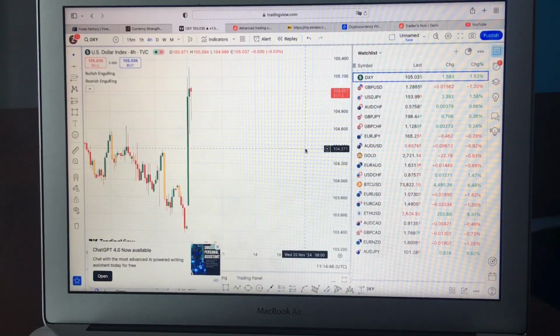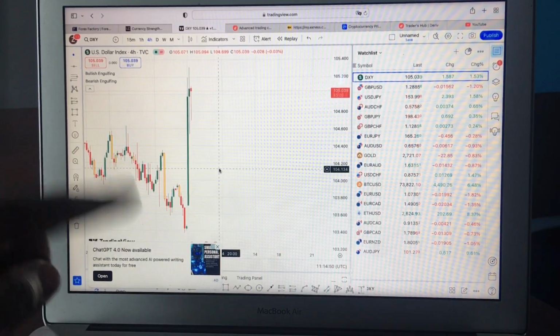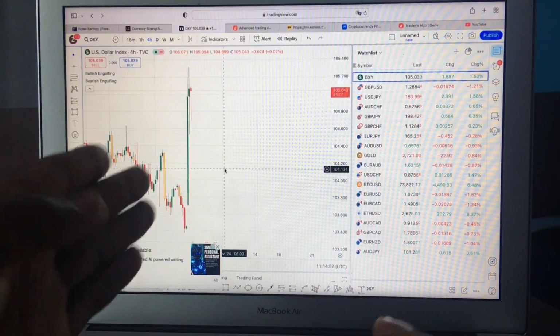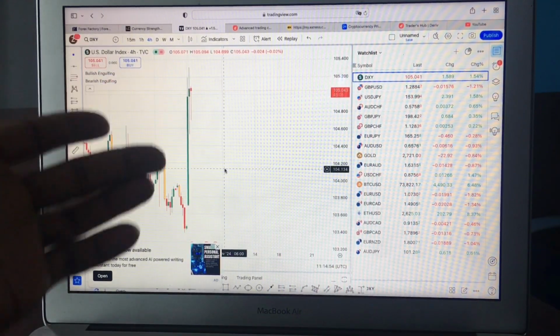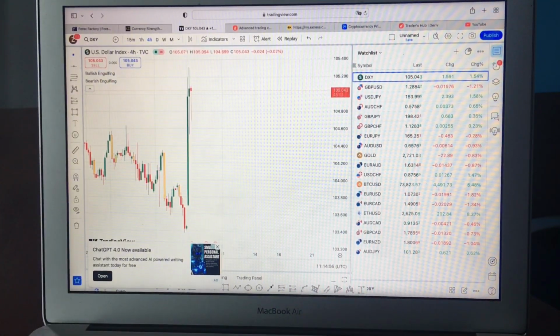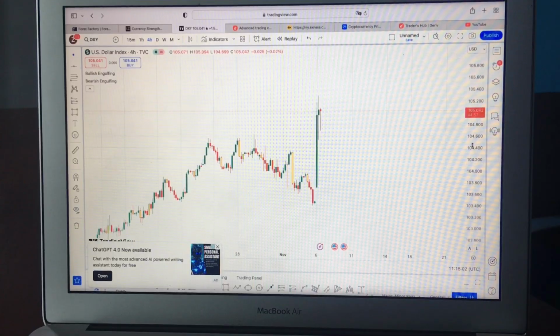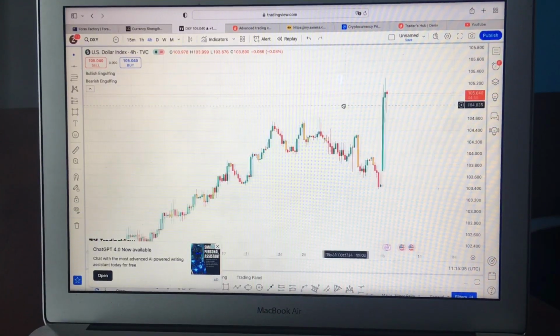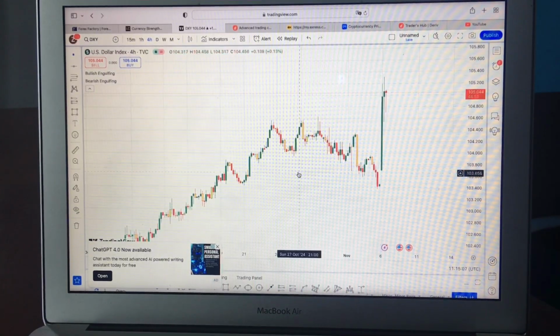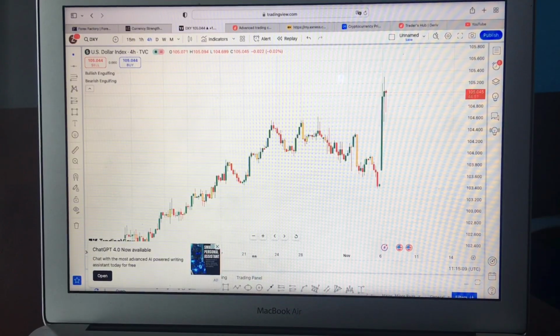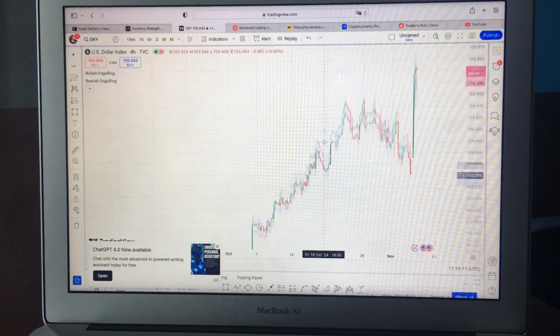Alright, so this is a quick wrap up on the markets right now, and this is USD. Just look at these guys. This already tells you a lot about the markets without you even touching the charts. Imagine USD gaining this type of strength, that's the Republicans winning, that's Donald Trump. It tells you a lot that, trust me, we are going to have a really bullish period from now on.